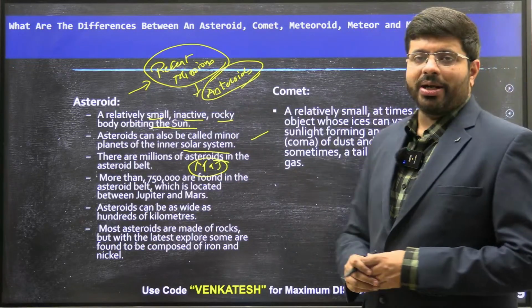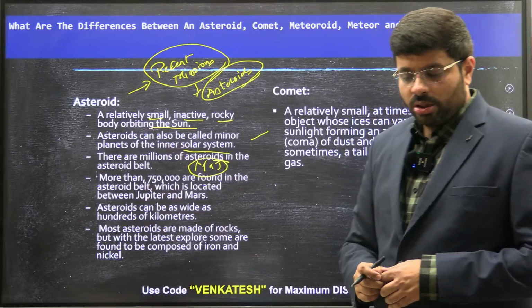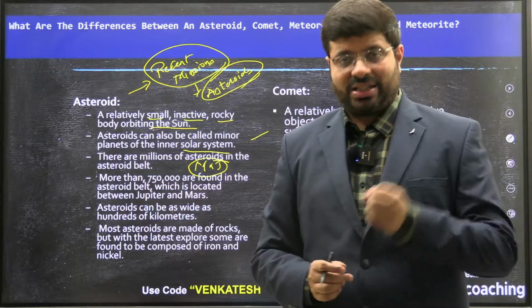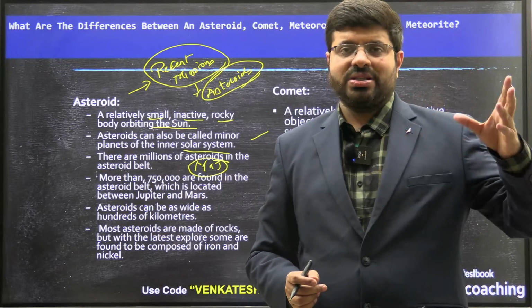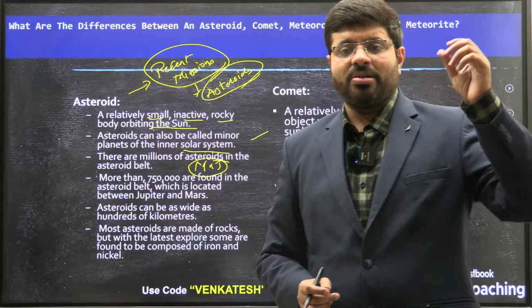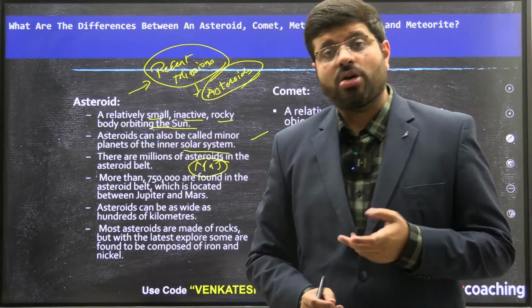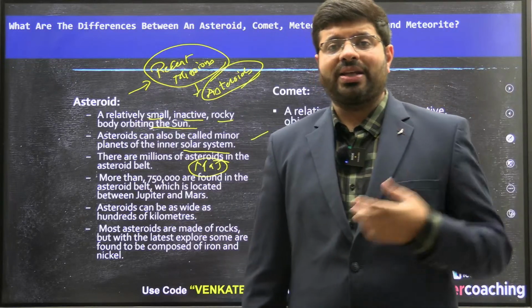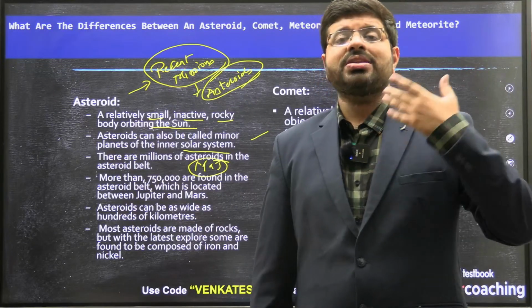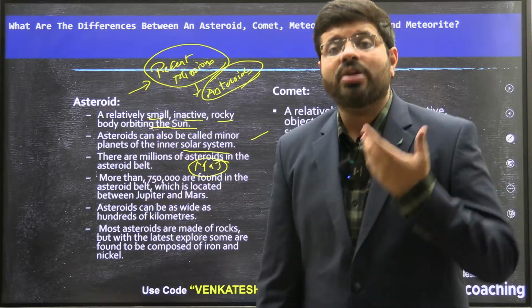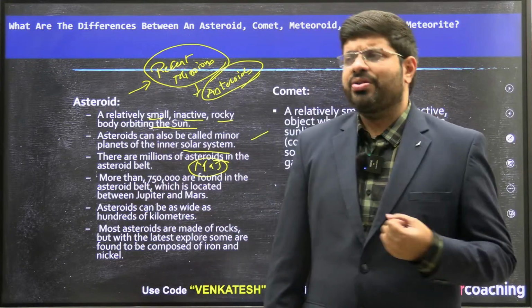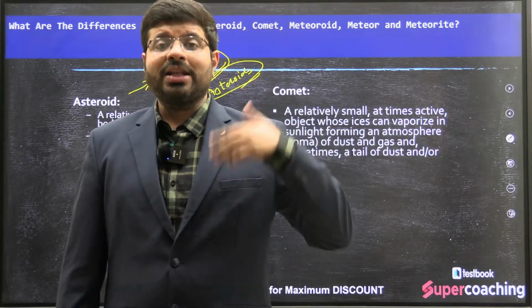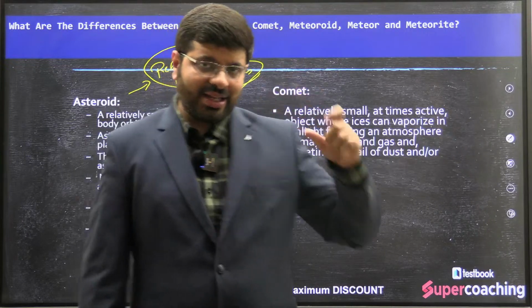Then what is a comet? Comets are gaseous things where you will find a tail-like structure. When a comet comes nearer to the sun, because of the heat, it starts losing material, and that is why it has a tail-like structure. Because they are formed out of gases, when they come near a very hot surface like the sun, they start having a tail-like structure.